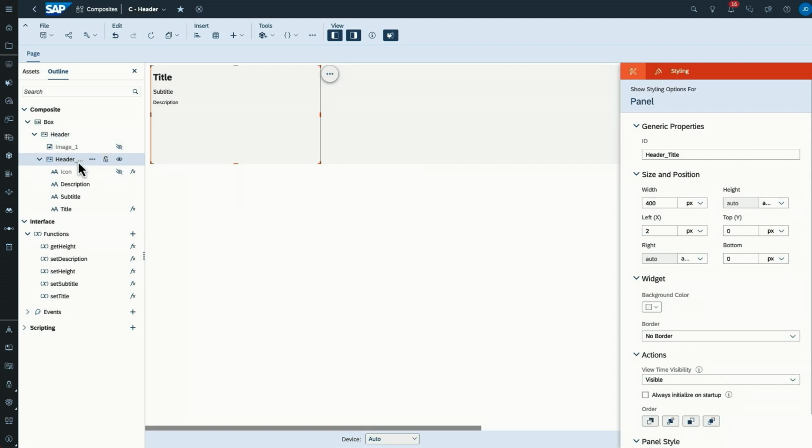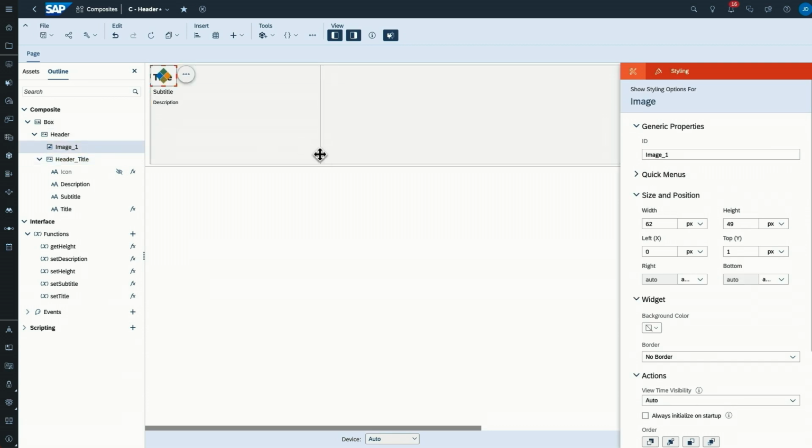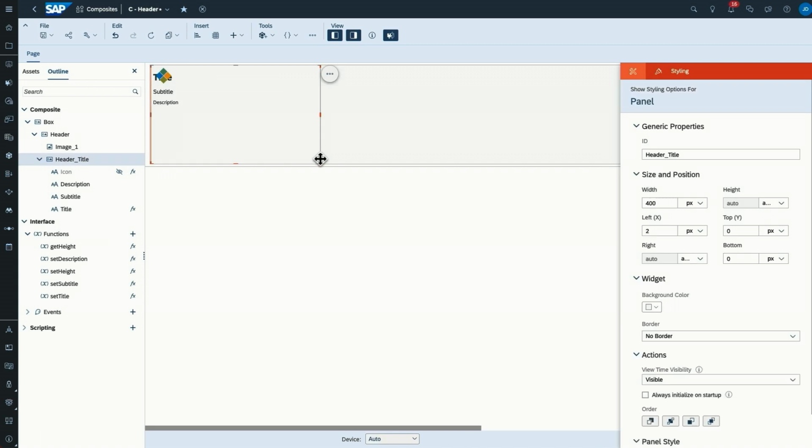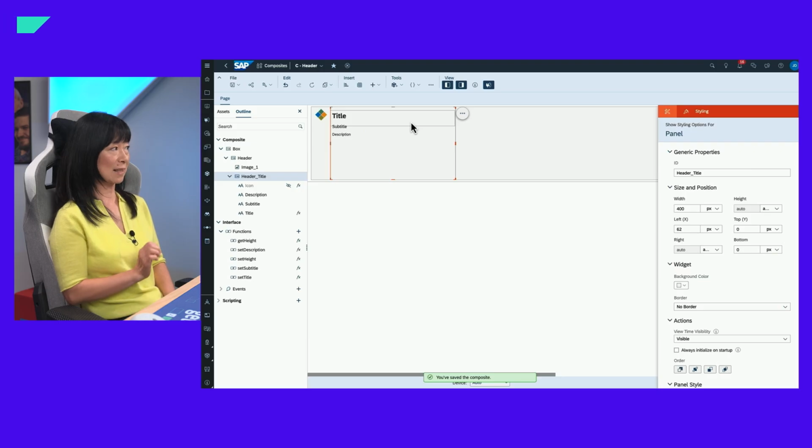So I go to the composite design time here. You see the whole composite design time. Then we add an image here in the design time. You can see the canvas. Very cool. And does it now reflect in all the stories where I've already included the composite? You will see it. Really? Flavia, so let's actually first save this composite. So what will we expect here?